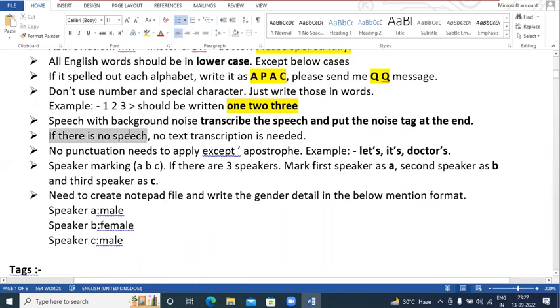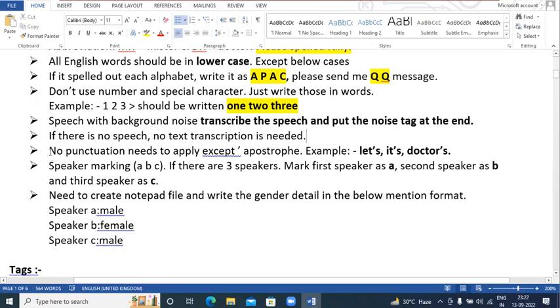And if there is no speech, no text transcription is needed. Of course, if there is no speech, then we don't need to do anything. Just create a segment and leave that part blank. We don't need to transcribe it.